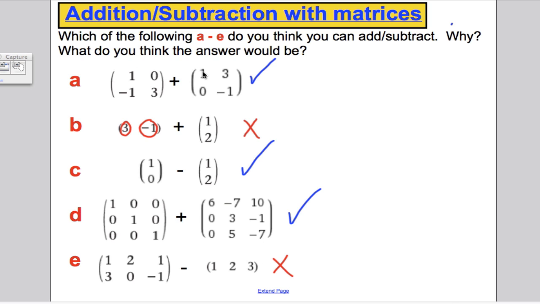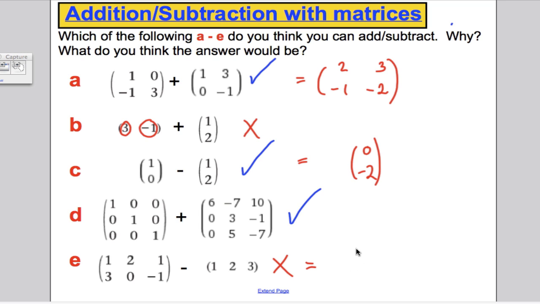Now, how you might have guessed to do them, hopefully you might have thought, well, if I'm adding, maybe I just add the 1 and the 1 and I get 2, the 0 and the 3, I get 3, the -1 and the 0, I get -1, and the -1, add the -1, which would be -2. This one here, taken away, 1 take away 1 is 0, 0 take away 2 is -2.